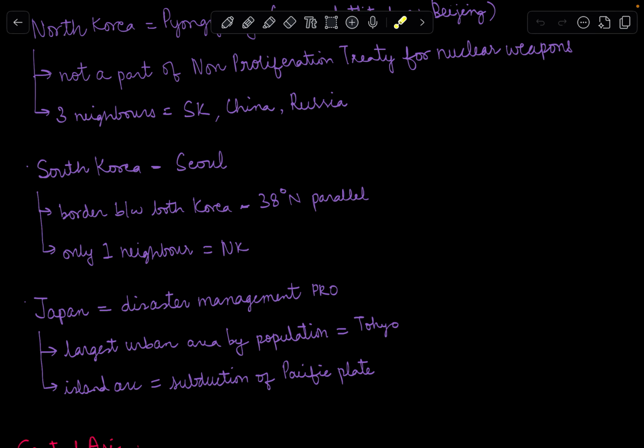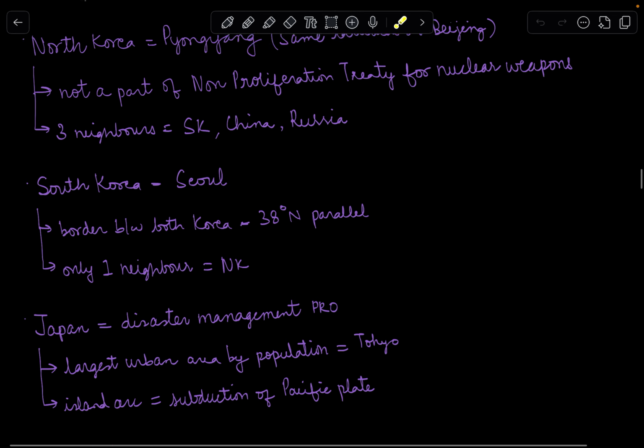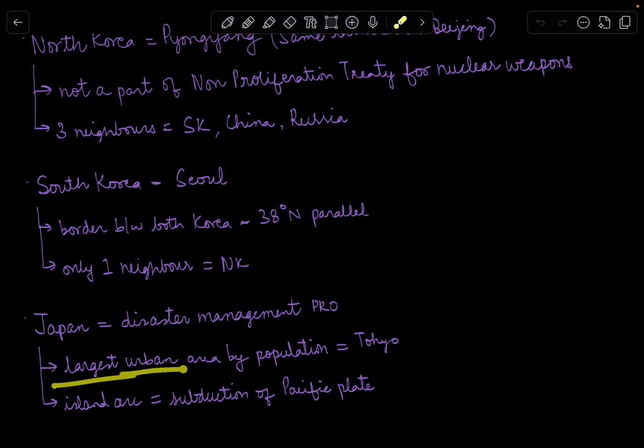But Japan has proved to be so resilient that it has now garnered all of its efficiencies in infrastructure as well as technology. The largest urban area in Japan by population is Tokyo. So you might all have also heard about the Ikigai book. So Ikigai is basically related to Japan. It's a concept in Japan.